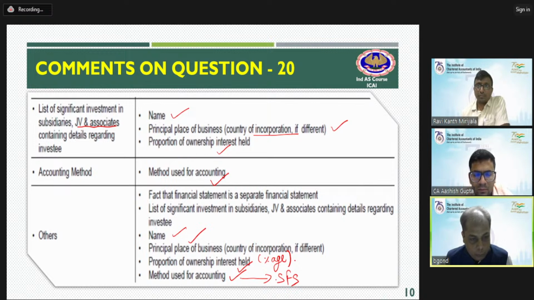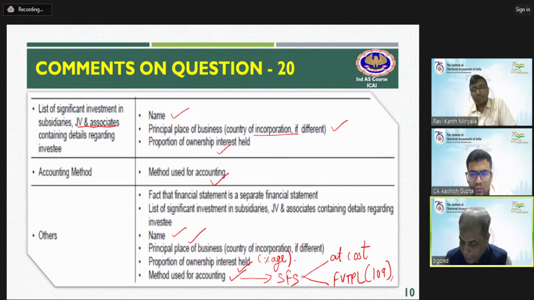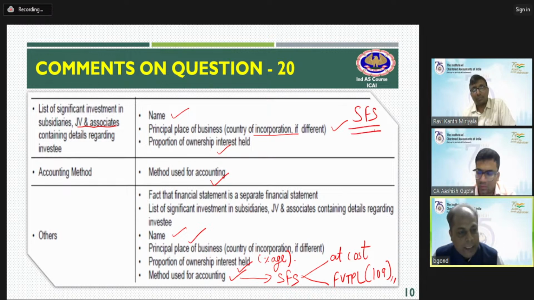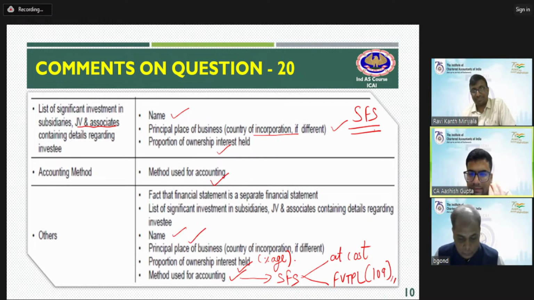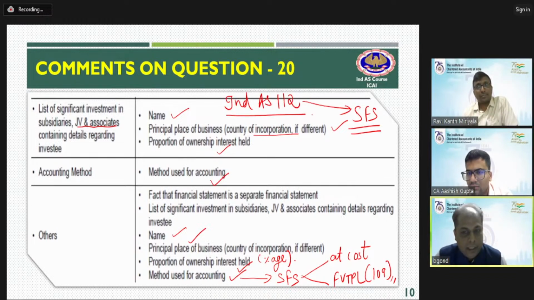And at the time when you come down to the SFS, in one of the earlier questions, we have seen that you have a choice to record it at cost, as well as you have asked about FVTPL also. Yes. That was under 109. Yes. So this is entirely the requirement of the SFS and not the CFS, because under CFS, you have the equity method of accounting. Right. This was the entire requirement of Ind AS 112, which is talking about a disclosure requirement in your SFS. Over to you, Ashish sir.